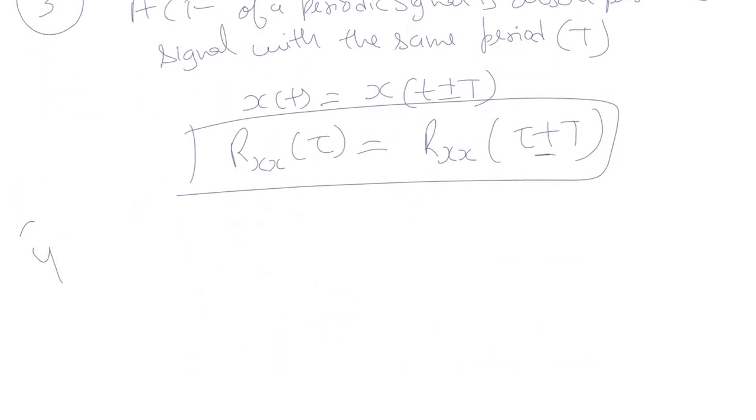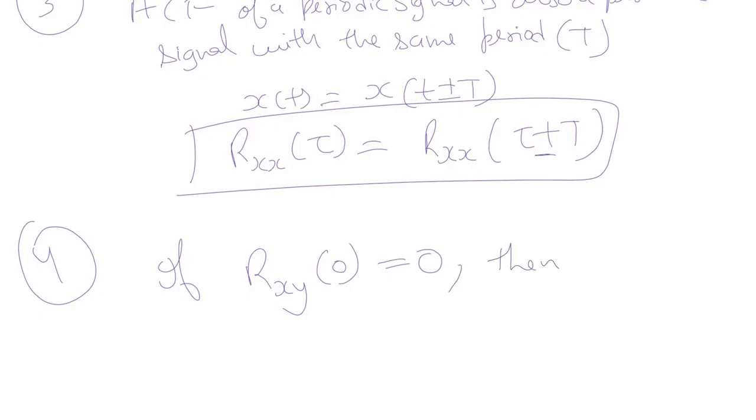Moving on to the fourth one, it says that if the cross correlation function Rxy with argument 0 is equal to 0, then we can conclude that x(t) and y(t) are orthogonal. Alright, so these are some of the important properties of the cross correlation and the autocorrelation functions.